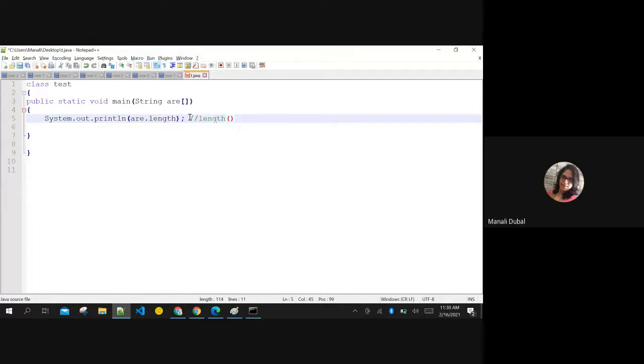Should I keep the brackets? Without brackets, right? Yes, array's length, correct, very good. Array's length is always without brackets, but a string's length is always a function. This is a variable. Okay, now where do we pass this argument?